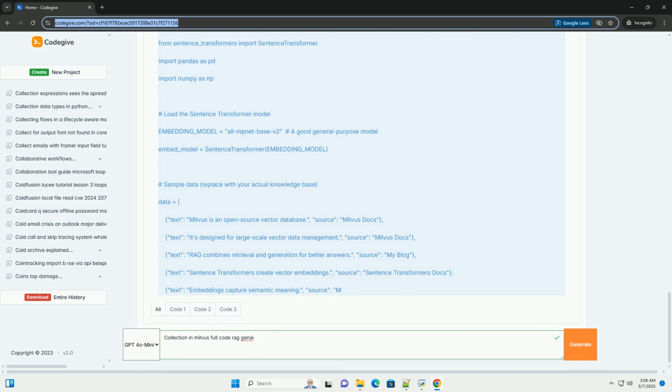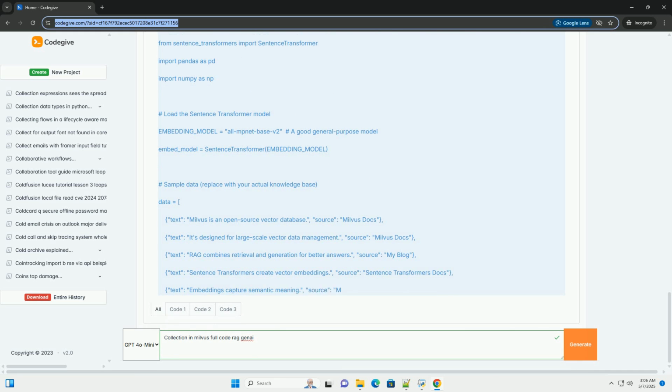Quantization: for very large data sets, consider using quantization techniques to reduce memory usage. Monitoring and tuning: monitor the performance of your RAG system and tune the indexing parameters, for example nlist and nprobe, to optimize retrieval accuracy and speed.